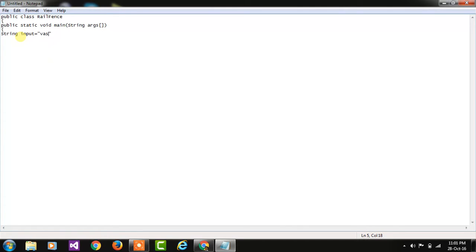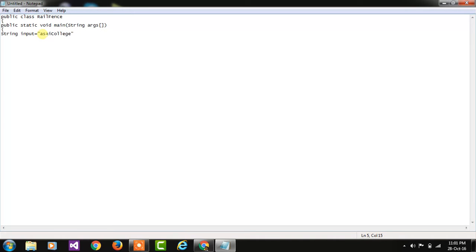So I write here Vasai College. Here V and C are capital.